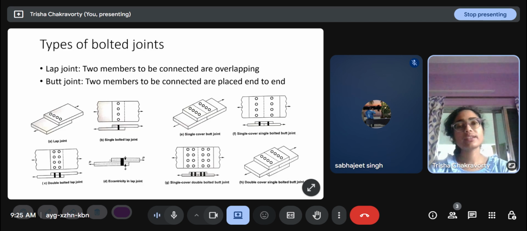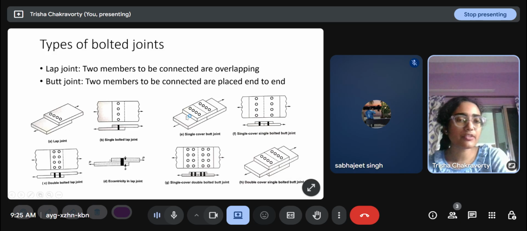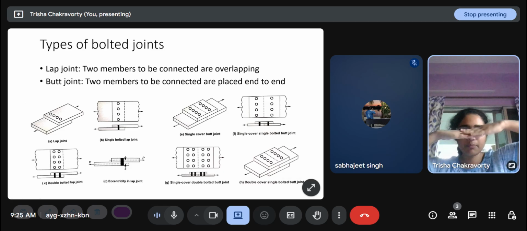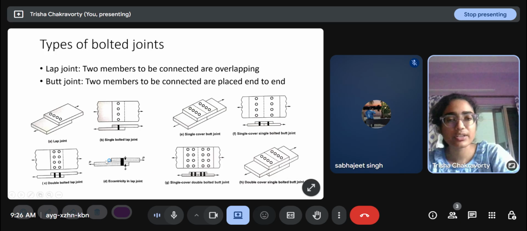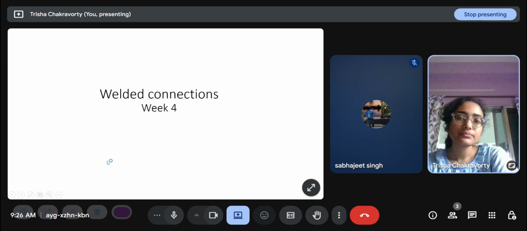Types of bolted joints: lap joints and butt joints. Lap joints are where the two members to be connected are overlapping. So here, two members are overlapping and we just bolt it. A butt joint requires some kind of cover plate, because if you put the members end to end, you can't bolt them. So you need some plate on top or on bottom or on both sides for the bolting to be possible. So this is a single bolted lap joint. This is a single cover double bolted butt joint. This is a cover. The lines of bolts determine whether it's single or double bolted.